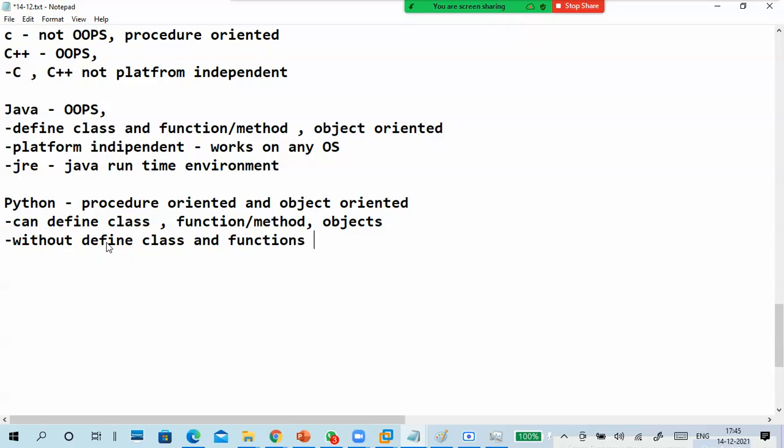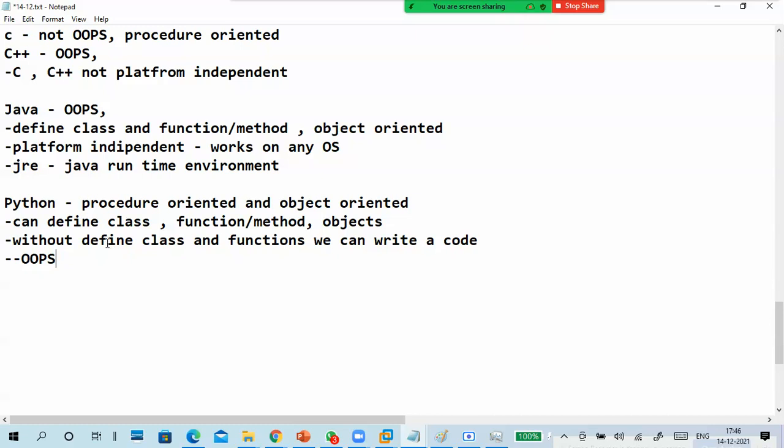We can write code without defining it; with defining, we can define it. Of course, Python is object oriented, which means it satisfies OOPs concepts. It is also an object oriented programming language.